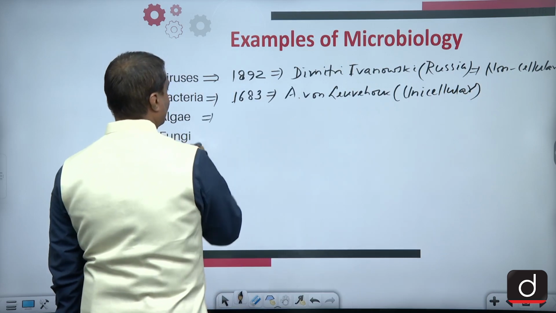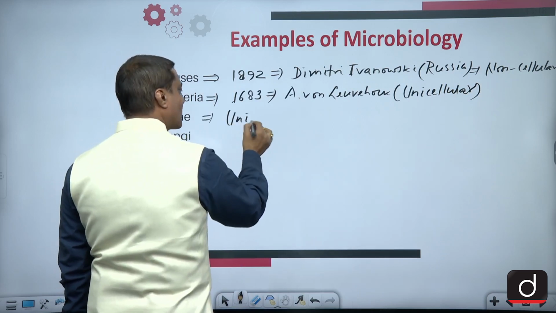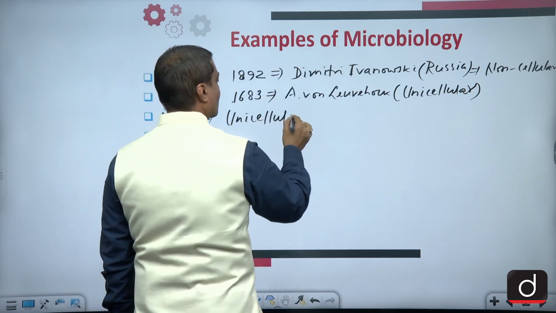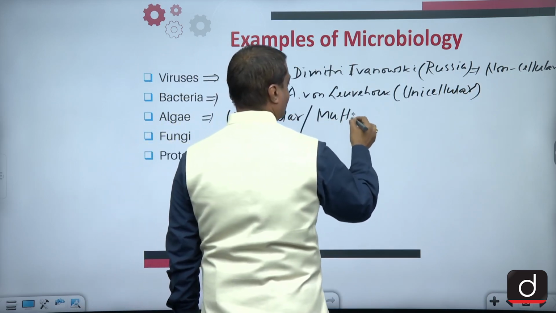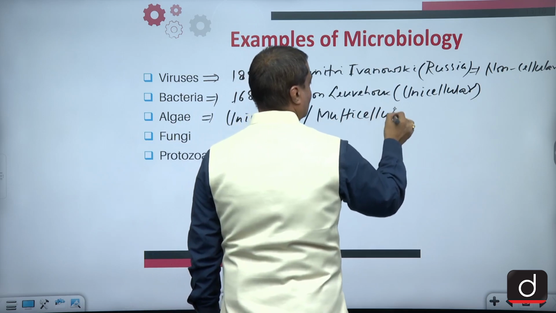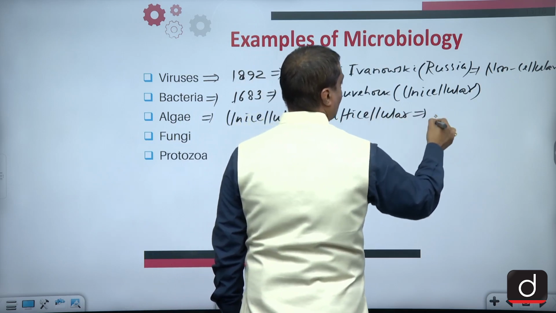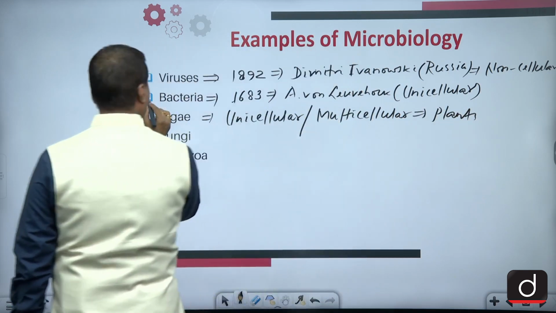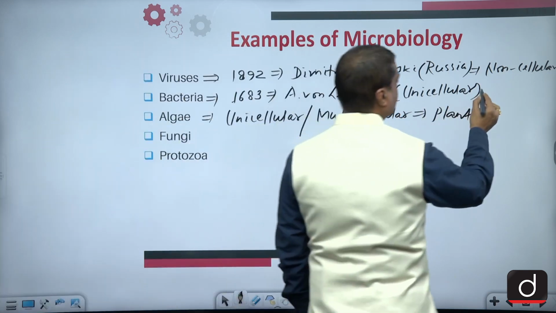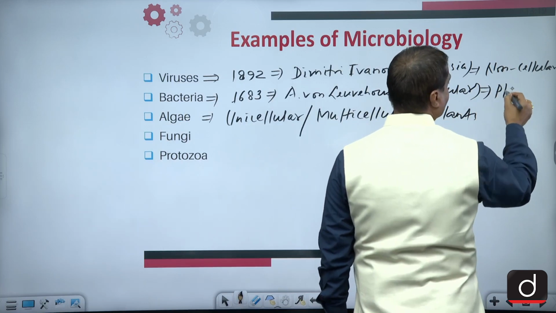Then, of course, algae, they may be unicellular. They may be multicellular as well. And remember, they are basically plants only. These bacteria are also supposed to be plants because they have a cell wall.